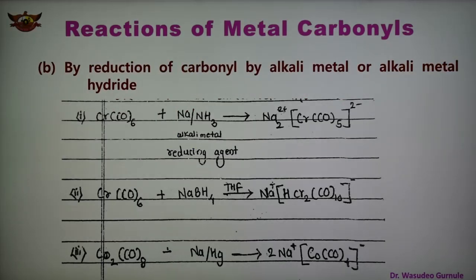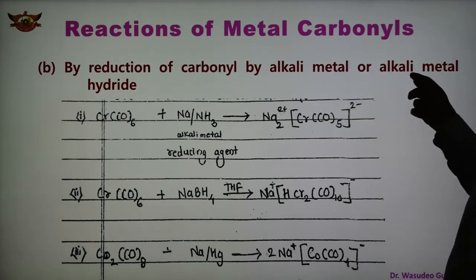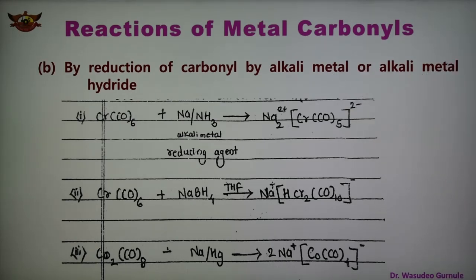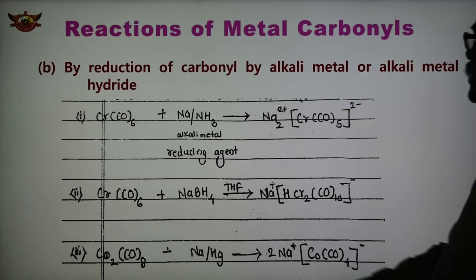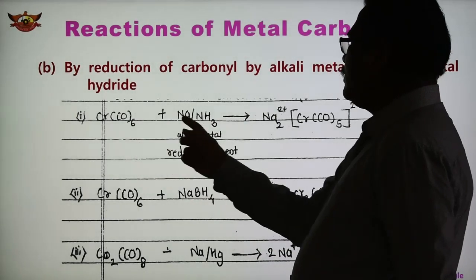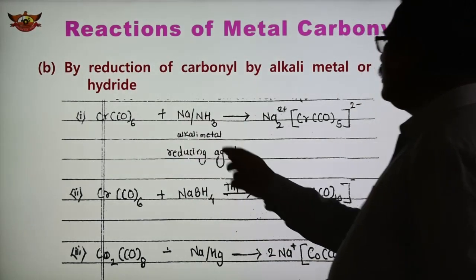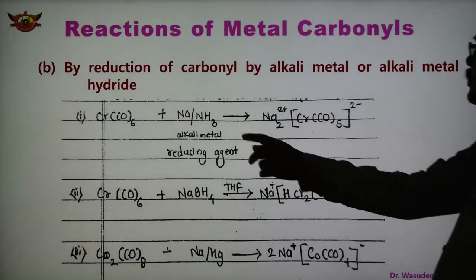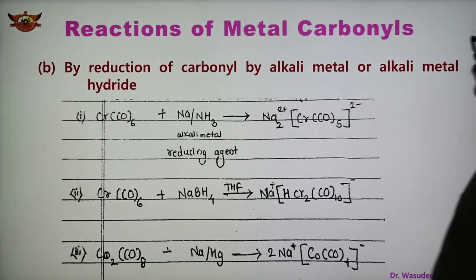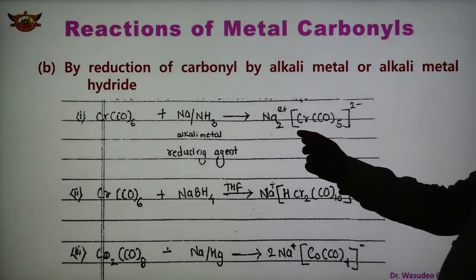The second reaction is by the reduction of carbonyl by alkali metal or alkali metal hydride. In this case, chromium hexacarbonyl reacts with sodium in ammonia, the alkali metal as a reducing agent, forming Na2.